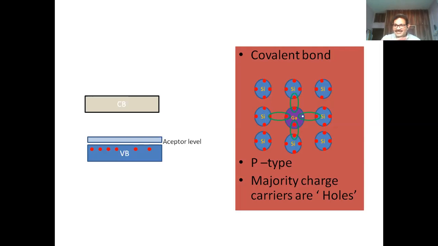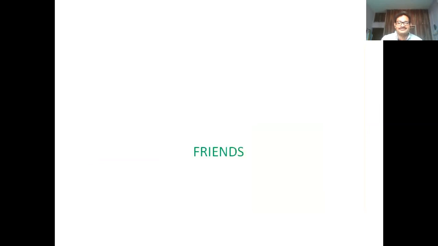These dopants create a new energy level in between valency band and conduction band. Thereby, they reduce the forbidden energy gap. Thereby, they allow the movement of electrons from one to the next, the vacant orbitals. So this allows the process of conduction. This is all that we normally see. Electrons can easily move, and when electrons move, holes will be created. These holes will act as empty shells, then allow further electrons.